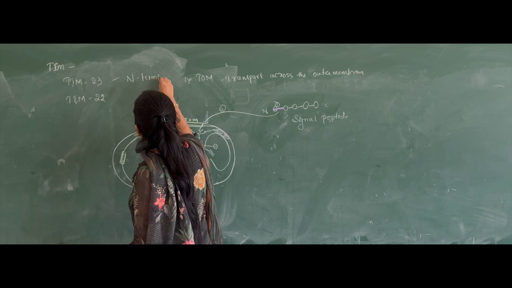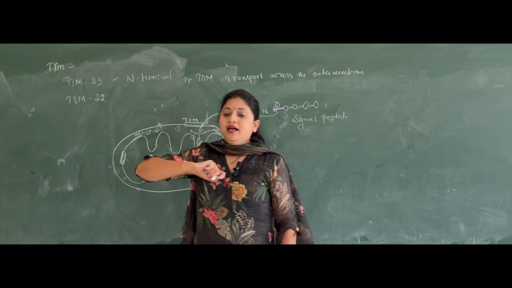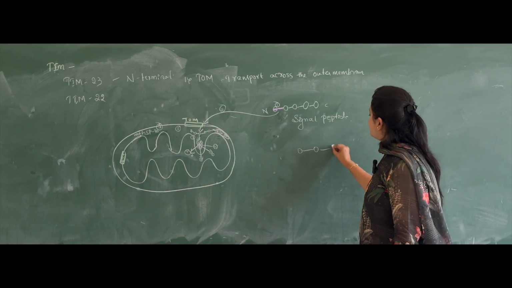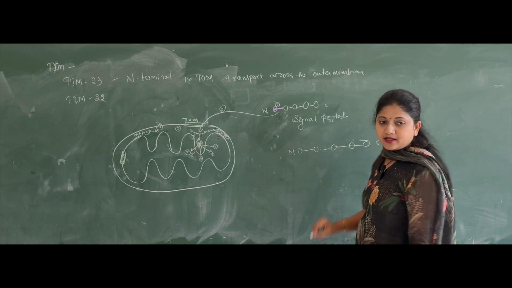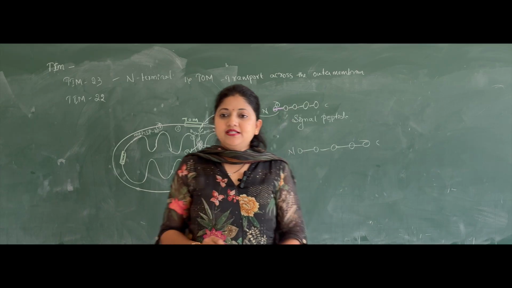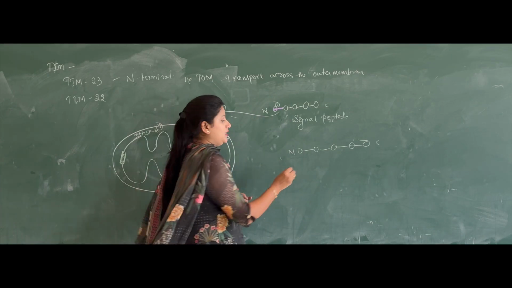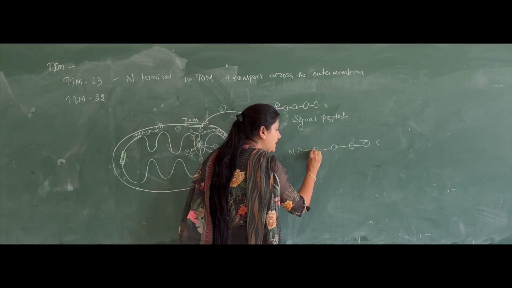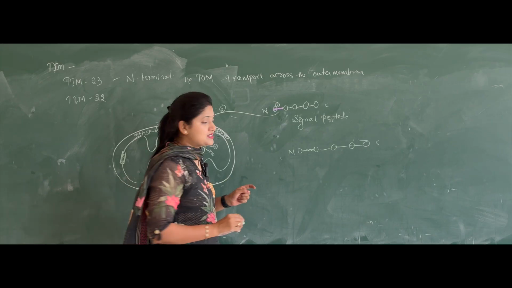See, a protein has one N terminal and one C terminal, right? Sometimes the signal is present somewhere in between the amino acids like this.